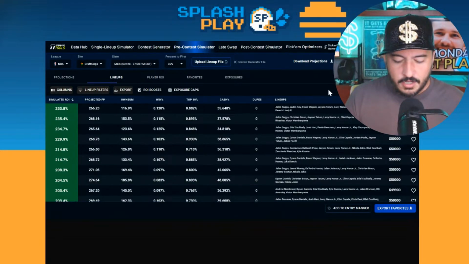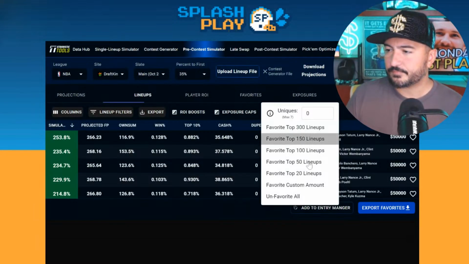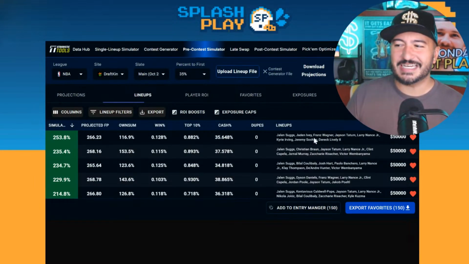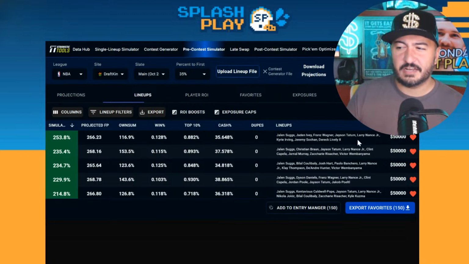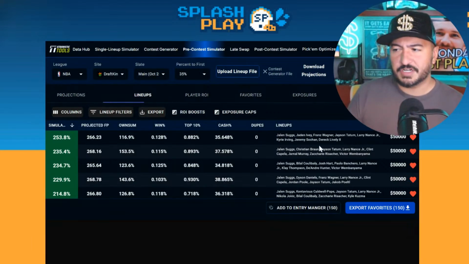Your top ROI lineups right now, according to Stokastic. We've got Jalen Suggs, Jaden Ivey, Franz Wagner, Jayson Tatum, Larry Nance Jr., Kyrie, Jeremy Sohan, Derrick Lively. So no superstar players put in. They took the cheaper stars, like Jayson Tatum. So that's interesting to see, but not paying up for Jokic, not paying up for Luka, not paying up for Wemby. Just getting Jayson Tatum instead.